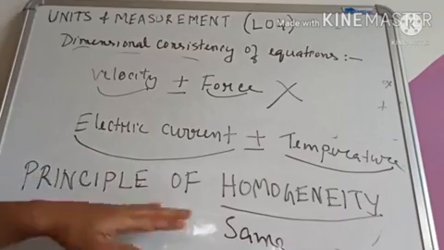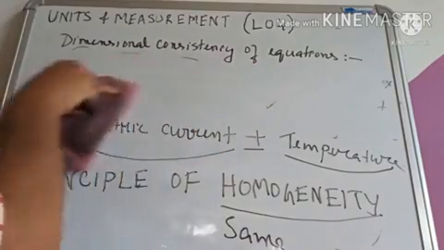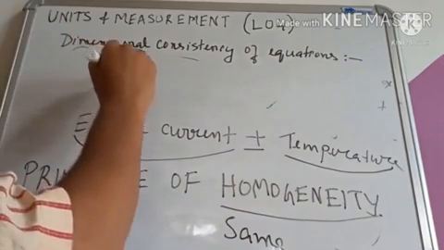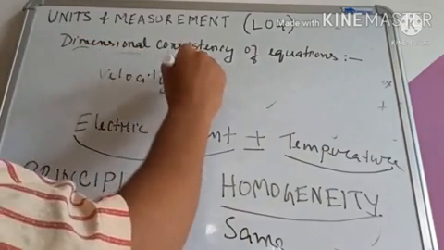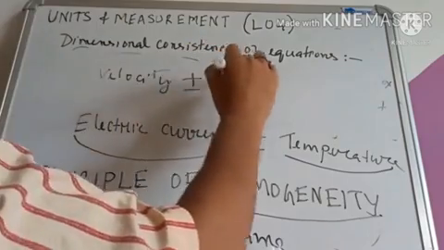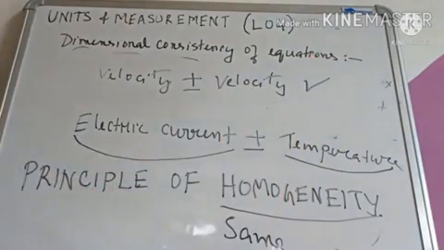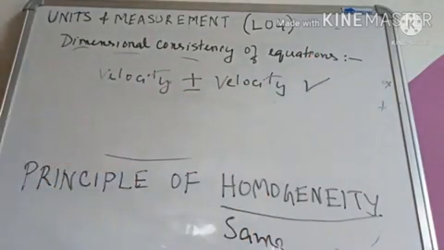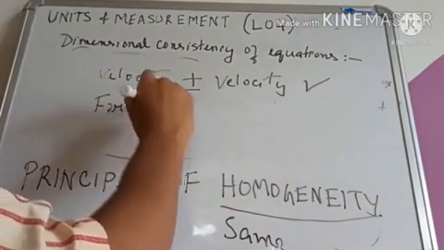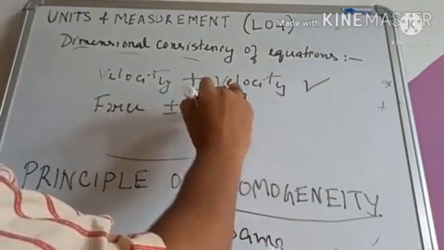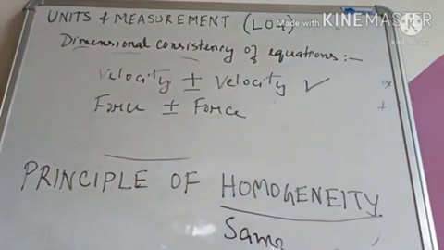And what is its explanation? That velocity can be added or subtracted to only velocity. This is applicable. Okay, force can be added or subtracted to force itself, not any other quantity.